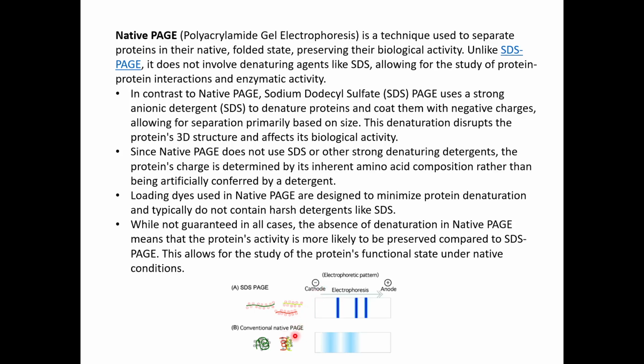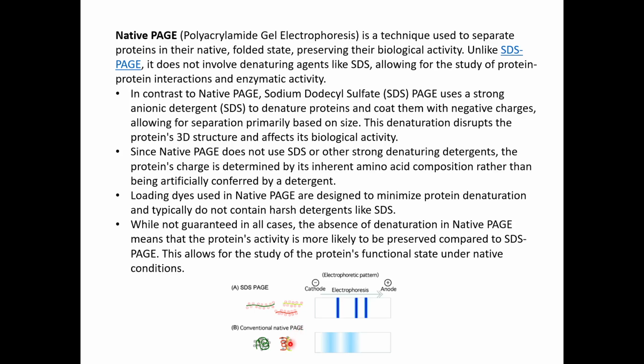Sometimes there might be different peptides present in the protein, or there might be interactions between two proteins. So you can see there are two peptides here, the yellow and the red one. The two peptides are also in their native conformation, and they are also linked with each other. That is, they are also interacting with each other. So this sort of native form of the protein will also be preserved in the case of native PAGE.